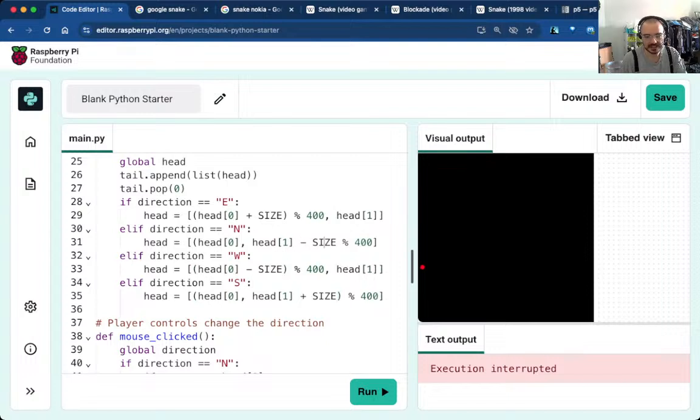So subtract, and then if it's more than 400, what this does is that because it's the remainder of the division by 400, modulo also works with negative numbers, right? So if it's like -1, it's going to revert it as 399, except it's only in tens, right? So if it's -10, it's going to put it back at 390, and if it's 410, or even 400, actually, 400 is going to put it back to 0.